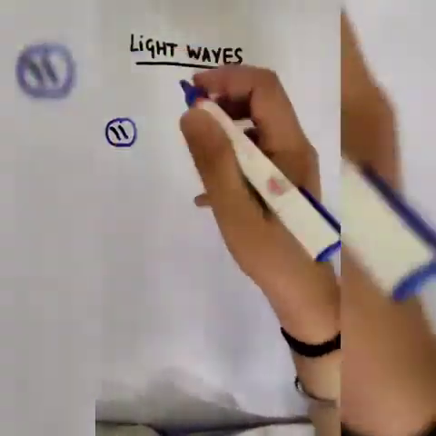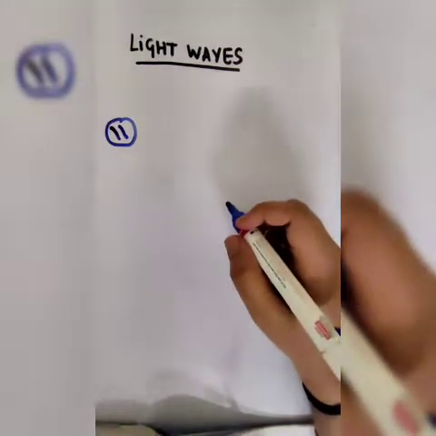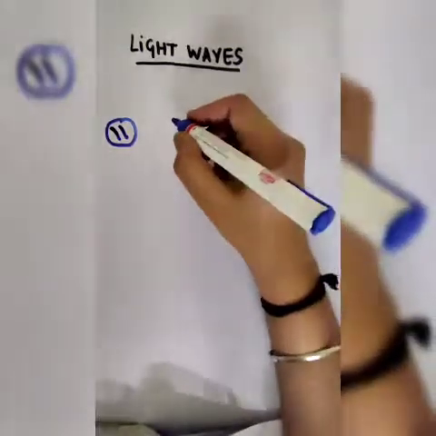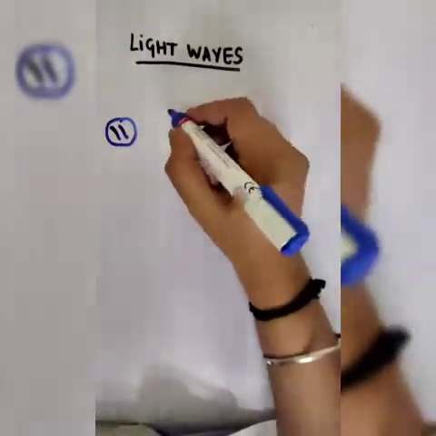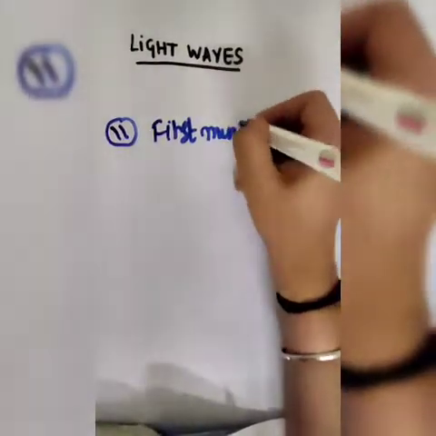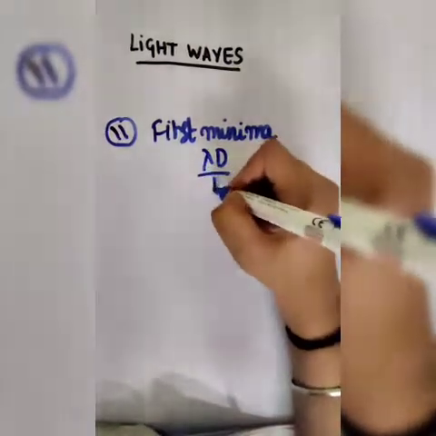Now coming to question number 11. In this question we are asked to find out the distance between the first two minimas. Now this is a case of diffraction. So as we know that in case of diffraction, the first minima is formed at lambda capital D by small d.